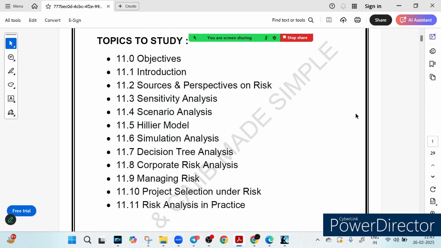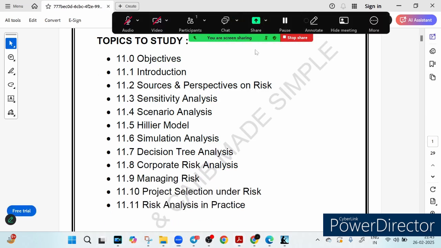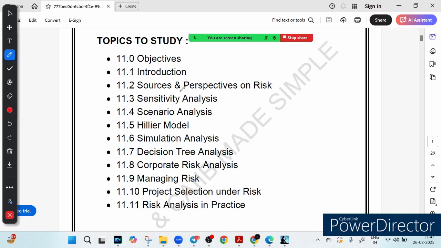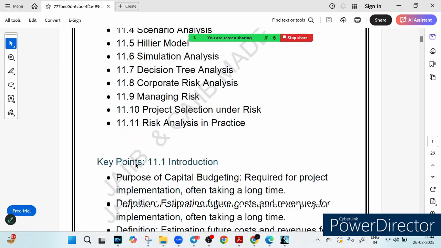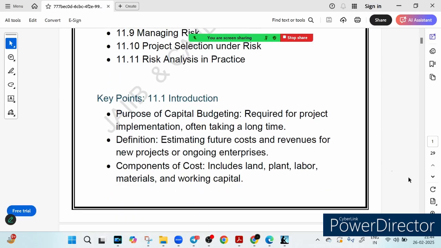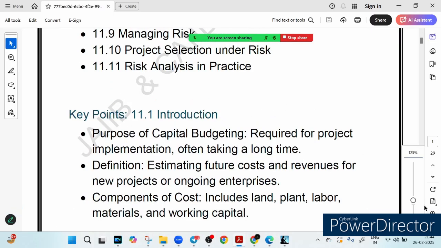So basically these are the topics which we will study. The first is objective, introduction, what are the sources and perspective on risk, sensitivity analysis, scenario analysis, Hillier's model, simulation analysis, decision tree analysis, corporate risk analysis, right? So we will cover this particular chapter in 2 to 3 videos most probably. So let's get started with the first one, that is our introduction. I hope everything is clearly visible to you, right? So let's talk about this introduction.